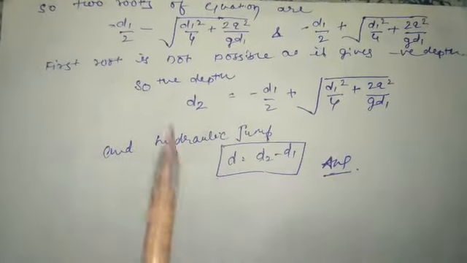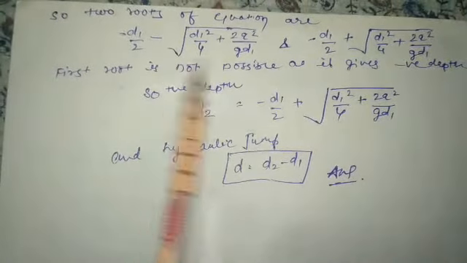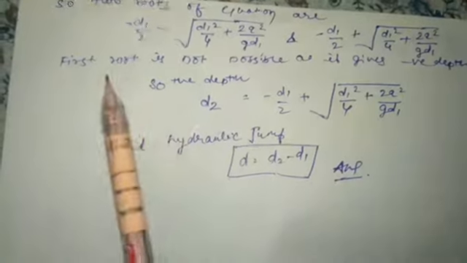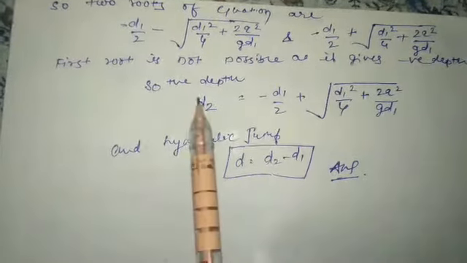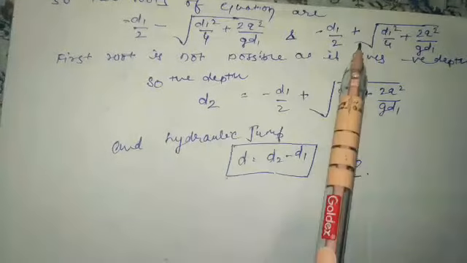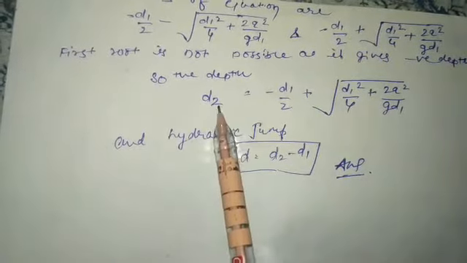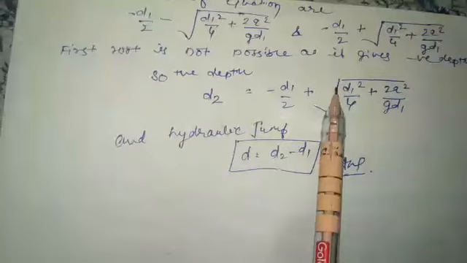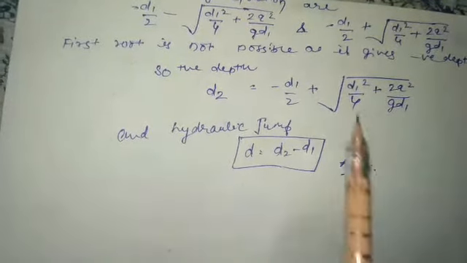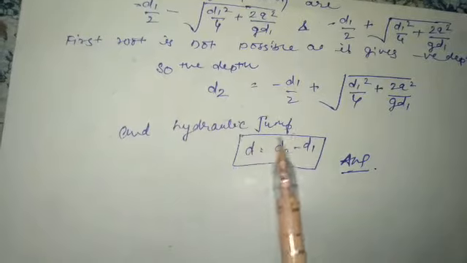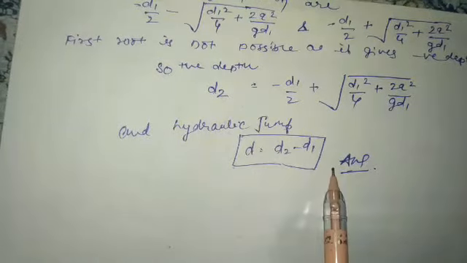The first root is not possible because it gives a negative depth. So the second root is right, that is D2 equal to minus D1 by 2 plus under root of D1 square upon 4 plus 2q square upon g D1. So we can find the hydraulic jump height D equal to D2 minus D1.